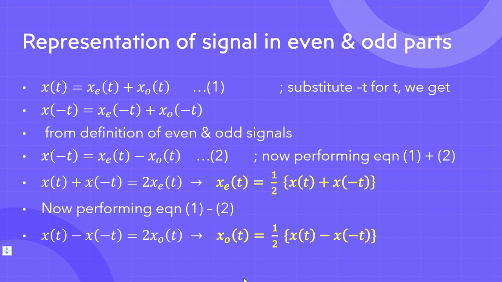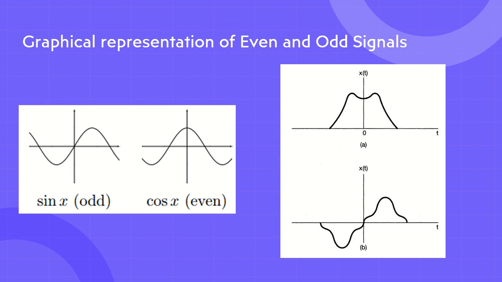Okay, so let's quickly go back to the graphical representation and verify this one. When we take this one, we are taking an odd function, so the value of x of t here will be this much. Let's call it 5. And x of minus t will be this much, which means it will be minus 5.